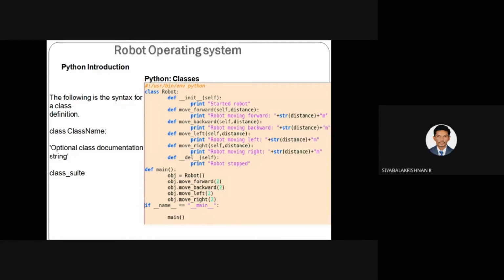Whenever we are creating an object to the certain class, the functions and data members for the Robot class are initialized. So for that, every time you have to use the constructor once the class is defined. After that, you can use a variable, or you can define a variable or function.